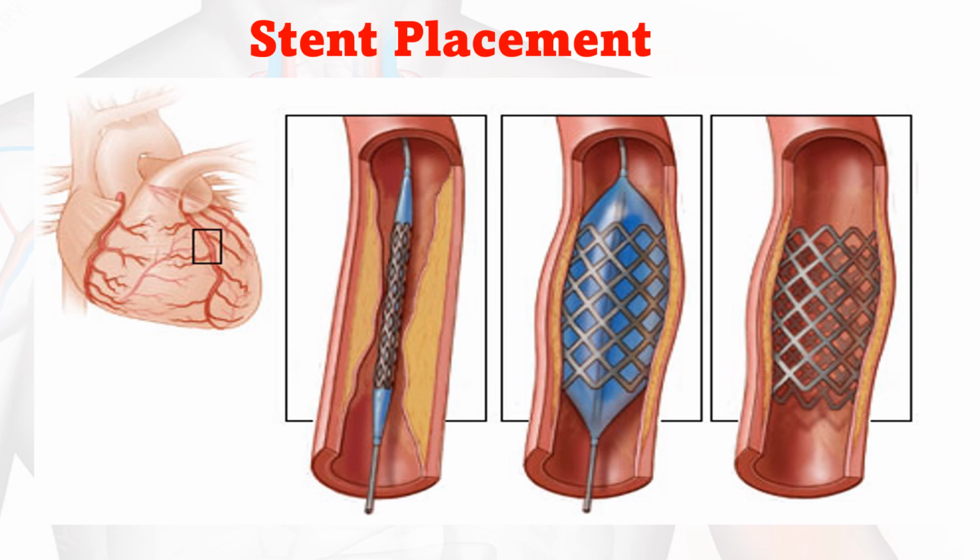Here in the picturization, you can see the placement of the stent over the balloon-tipped catheter. The stent is inserted and placed exactly where the blockage is. Then they start to inflate the balloon, so along with the balloon, the stent also inflates and is placed there. Once the stent is in the right position and the plaque is compressed against the walls, they deflate the balloon and remove it.